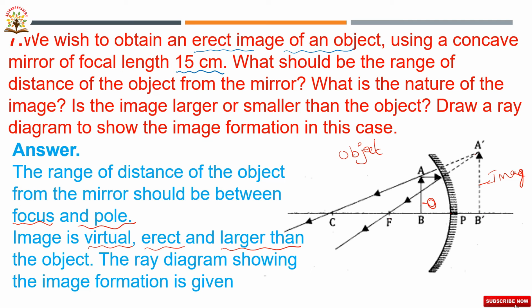Here in this picture, AB is the object and A dash B dash is the image. So the image is larger than the object. The image is erect. This is the ray diagram of the concave mirror. Then we are getting the virtual, erect image, larger than the object. Okay. Next we will go to the next question.